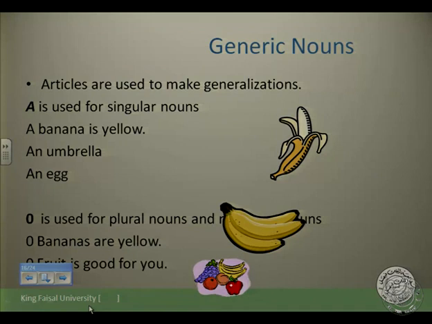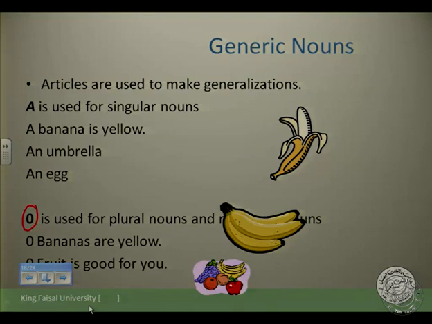If we have, for example, a banana, we use "a" to express that we have something that is one. A boy, it means one boy. A banana is yellow, it means we have one banana that is yellow. An umbrella, an egg, all of these things. Sometimes we use zero to express that we do not use anything before the noun. It's used for plural nouns and non-countable nouns.